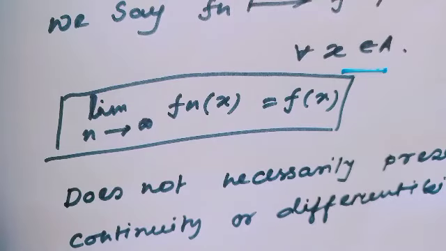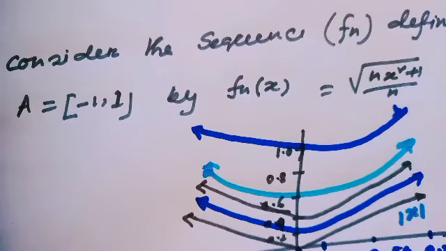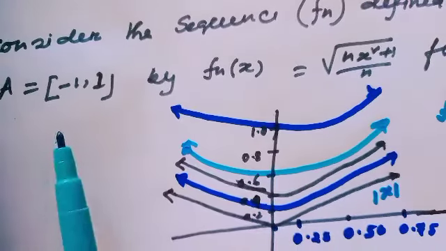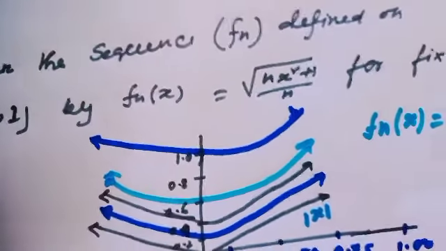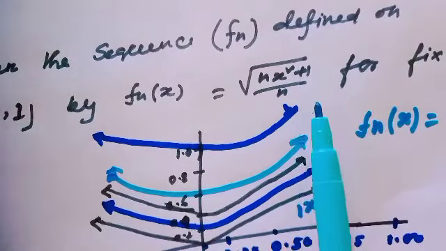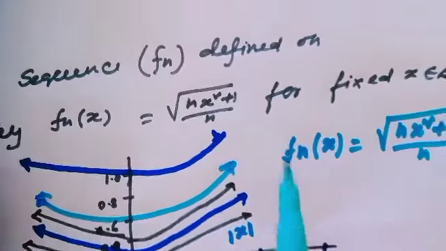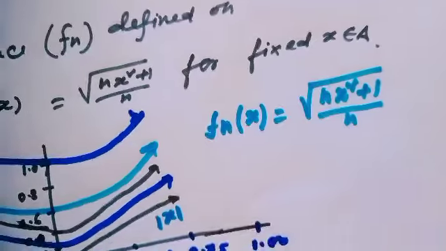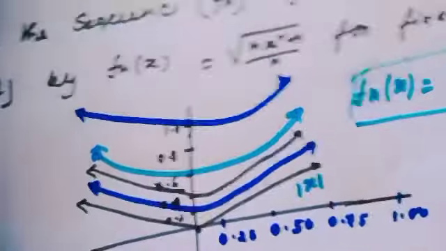Let's see one example at first about pointwise convergence of a sequence. Just notice one example. Consider the sequence of functions fn defined on the closed interval -1 to 1 by fn(x) equal to the square root of x squared plus 1 over n, defined for each fixed x belonging to A. Here this is the sequence of functions, and notice the picture.